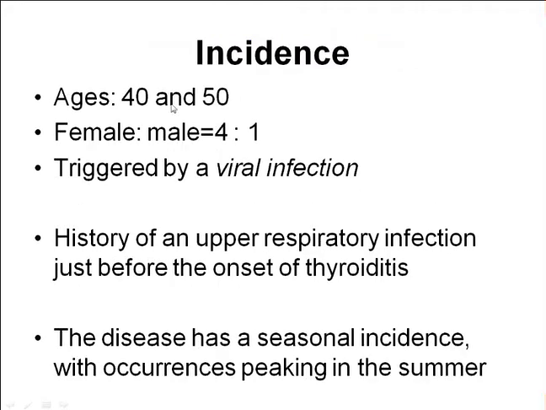The age is usually again adult, 40 to 50, more commonly seen in female patients. You must have realized both these thyroiditides are very commonly seen in females, 4 times more common in females, and triggered by a viral infection. The patient will give a history of upper respiratory tract infection just before the onset of thyroiditis. The disease also has a seasonal incidence and it occurs most commonly in summer.